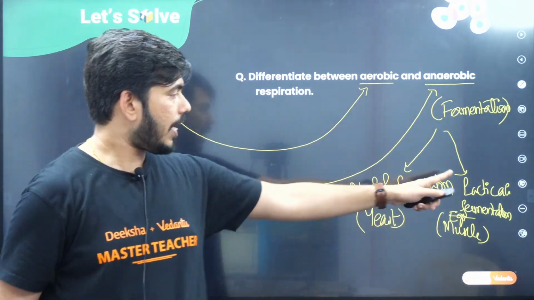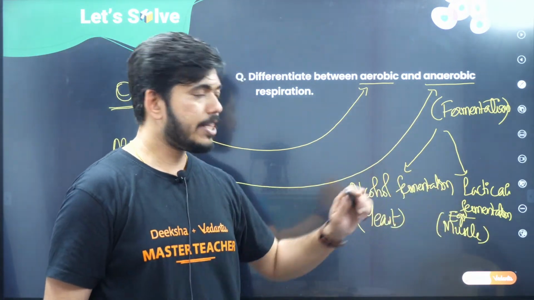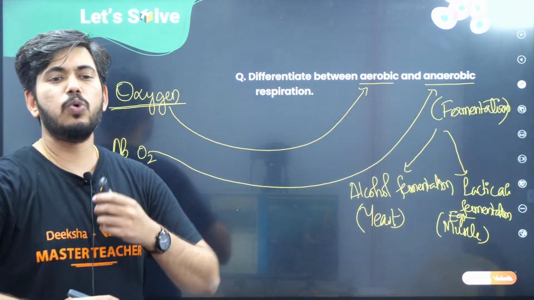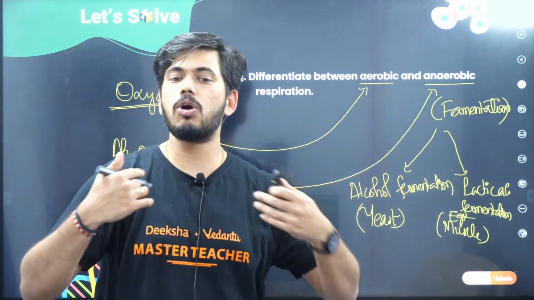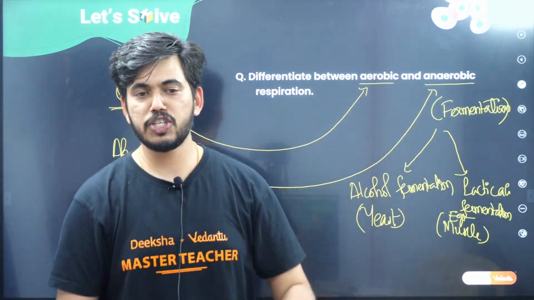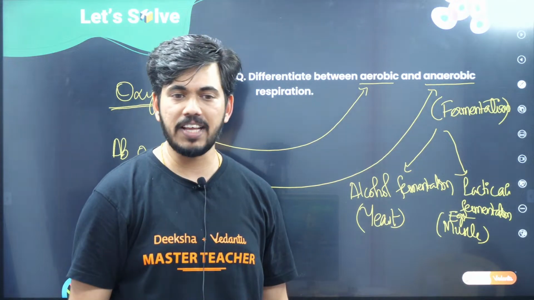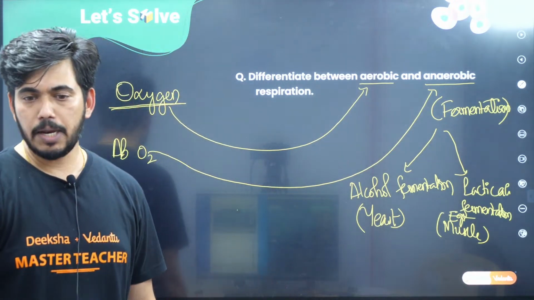Right. So now lactic acid fermentation, where does it take place? In the muscle tissues. Whenever we do rigorous exercise, when the oxygen supply to our cells decreases, then there will be a formation of lactic acid. So that you can remember.